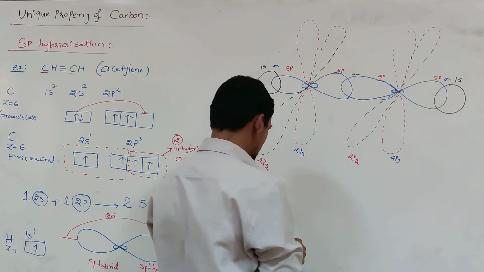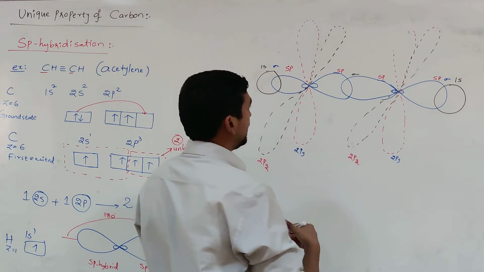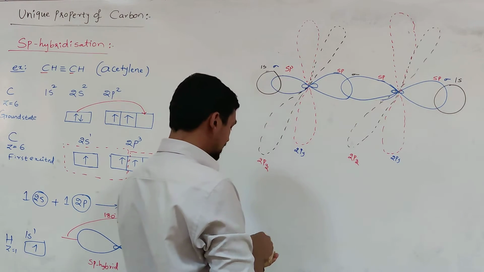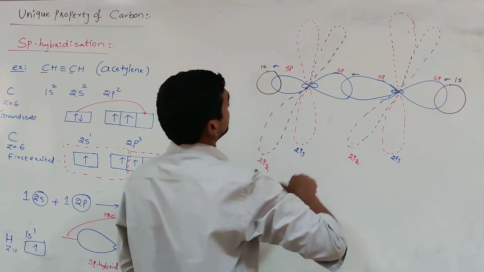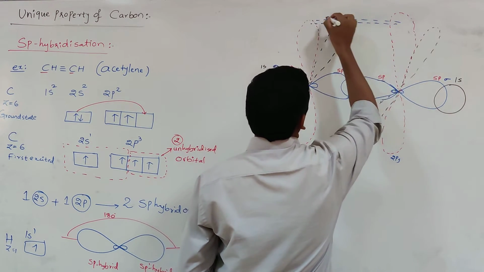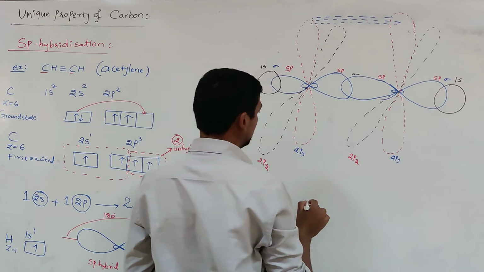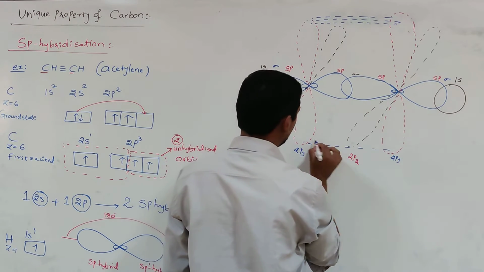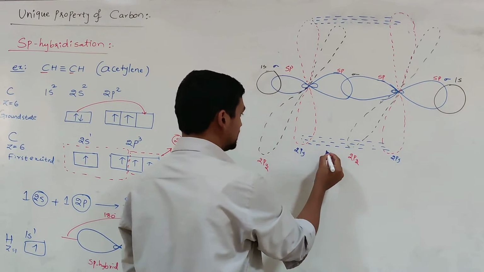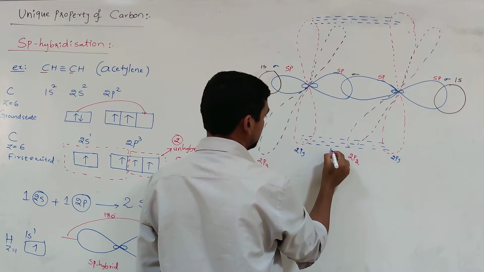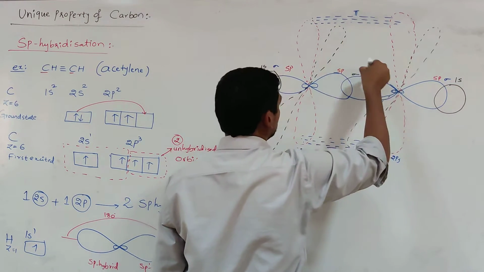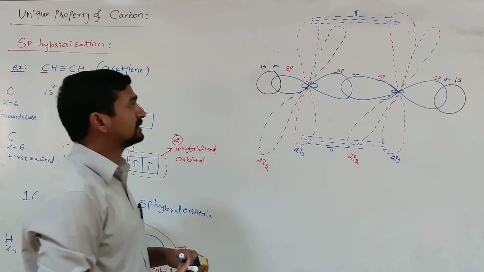For example, here the 2py and 2py orbitals overlap sidewise, resulting in the formation of a pi bond. Here the electron cloud is present above the plane and below the plane of the carbon-carbon sigma bond.